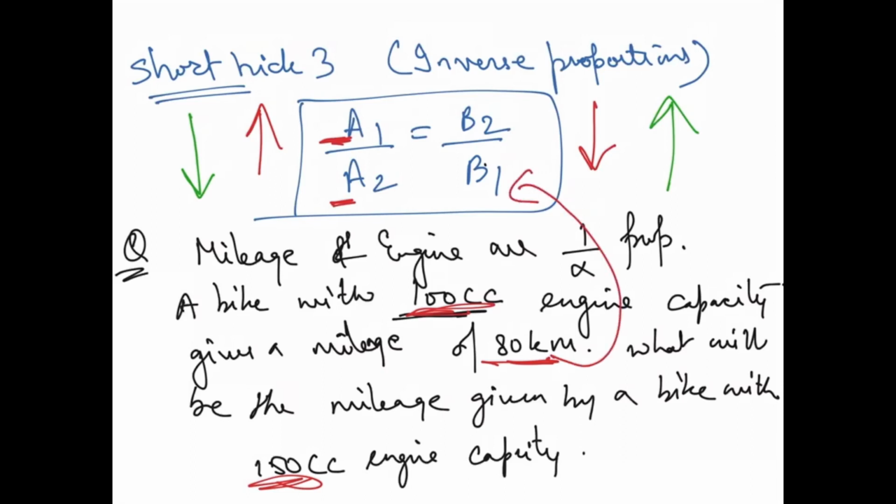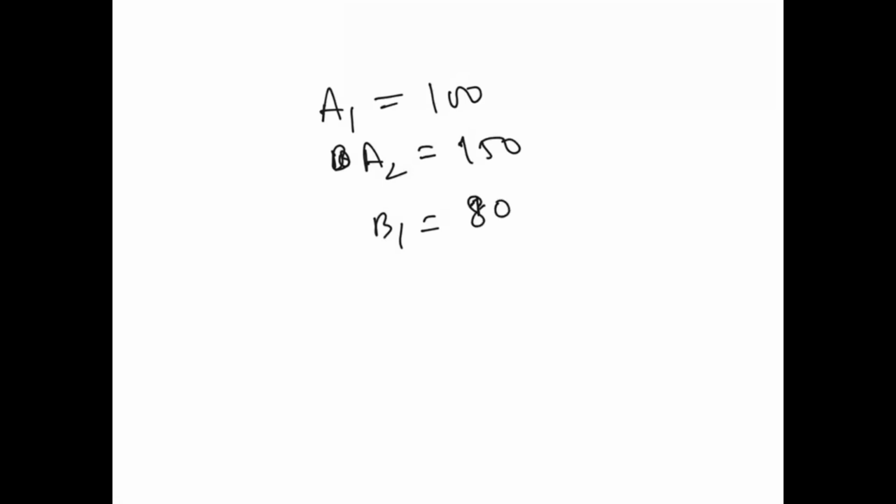Now let's see and calculate this one. So how do we do this? I am going to say A1 is equal to 100 and A2 is equal to 150. B1 is equal to 80 and B2 you don't know.